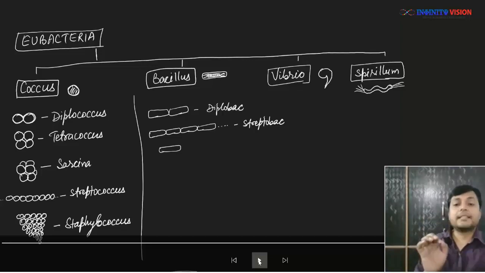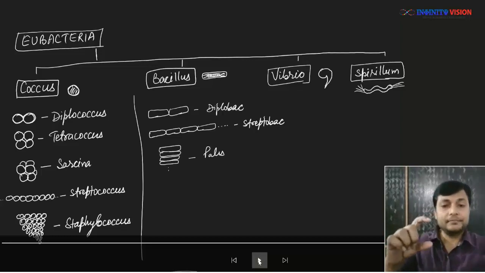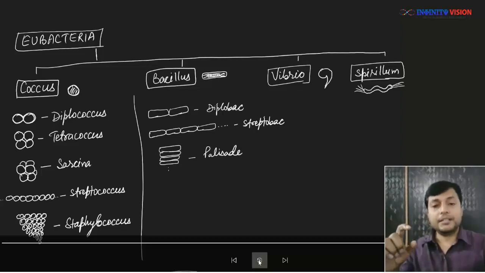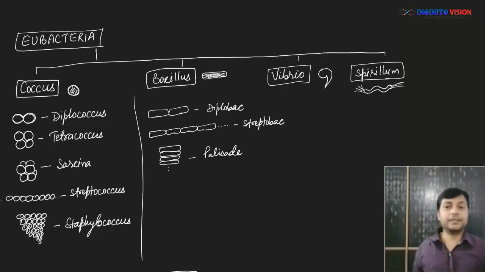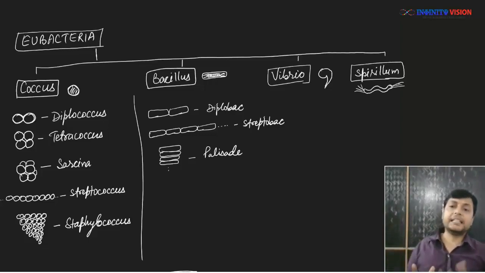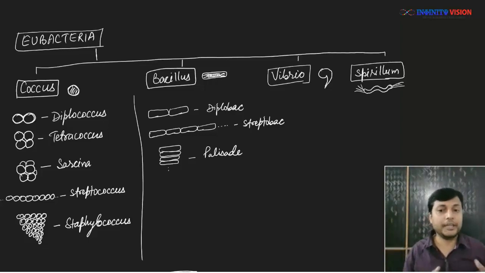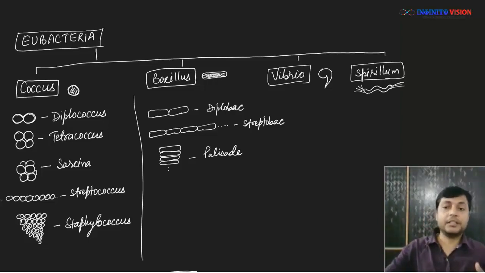If the bacillus are arranged one above another like a stack, then we call it palisade. So these are the main categories of eubacteria or bacteria on the basis of their shape. Now let's see the classification of bacteria on the basis of flagellum.